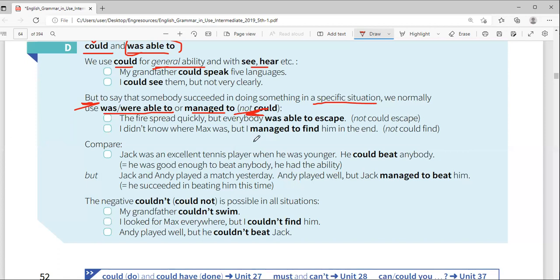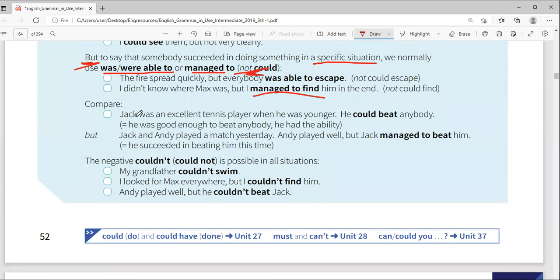I didn't know where Max was, but I managed to find him in the end. I managed, meaning I was able to find him. Don't say I could find him. So was able to and managed to are normally used in the past for specific things, specific situations.